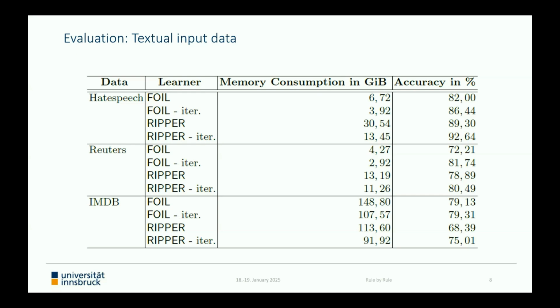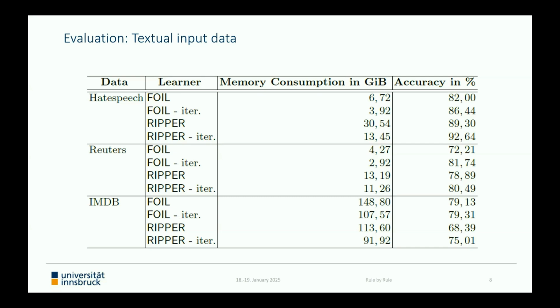And finally, we considered the IMDb dataset, which consists of movie reviews in informal language. In this case, the underlying vocabulary is extremely large, such that we had to restrict the total feature space for our experiments with RIPPER. As a result, the memory consumption here is lower than the one observed for FOIL, which is usually the other way around.